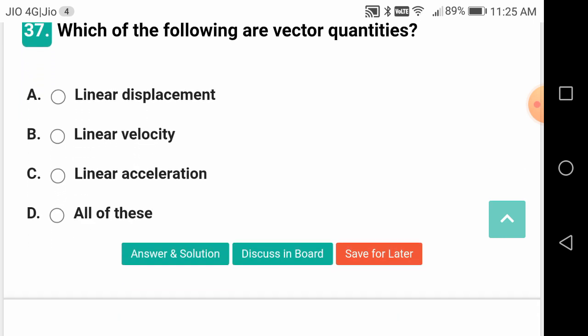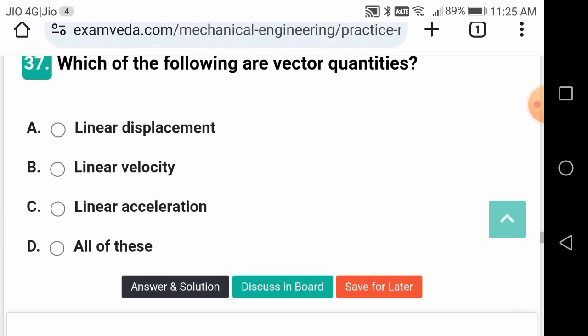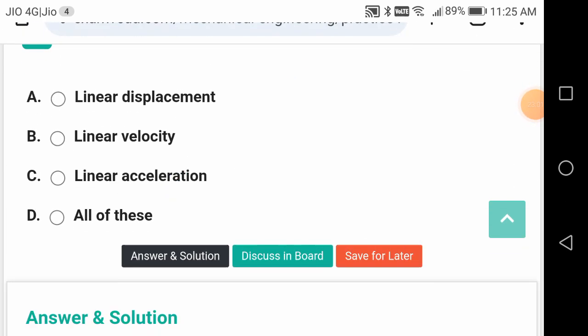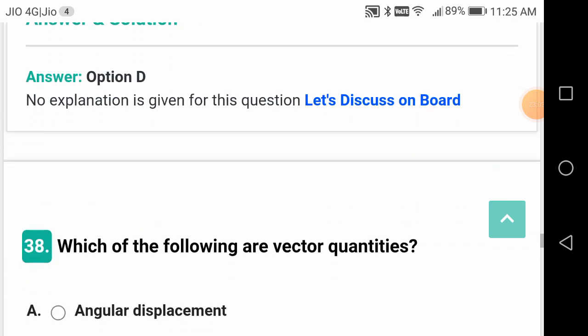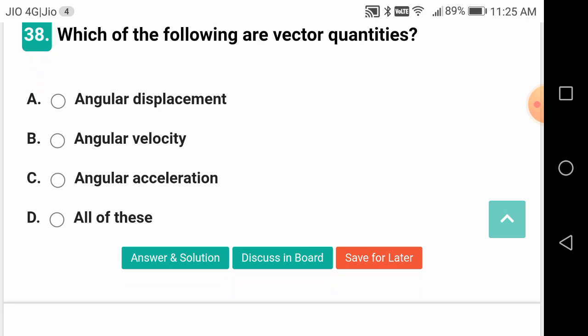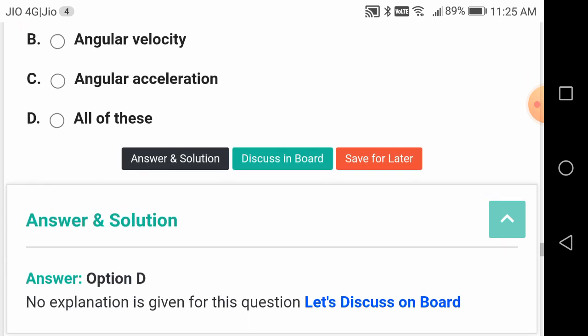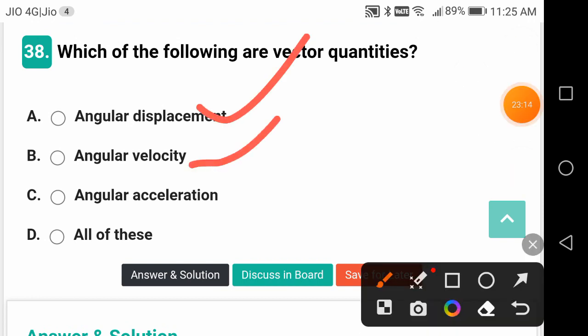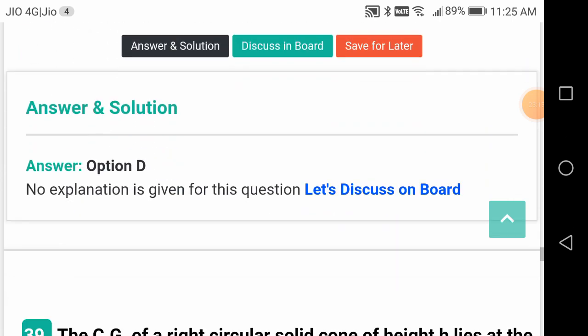Which of the following are vector quantities: displacement, velocity and acceleration? All of them, because all of them are vectors. A vector has magnitude and also direction. Which of the following are vector quantities: angular displacement, angular velocity, angular acceleration? So once again, all of them. After all, velocity, acceleration, displacement are all vectors. So whether it is angular or linear, they are all vectors.